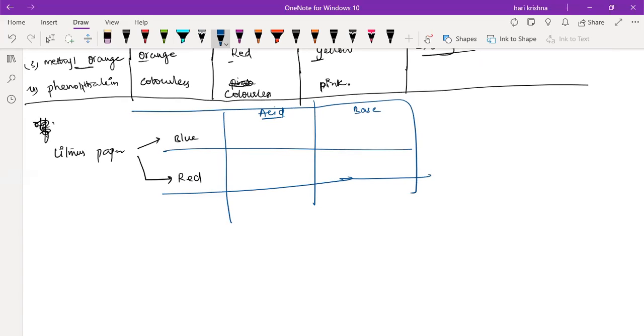In blue litmus paper, the acid changes it to red, and bases leave it the same. Red litmus paper changes into blue in bases, and there is no change in acids.